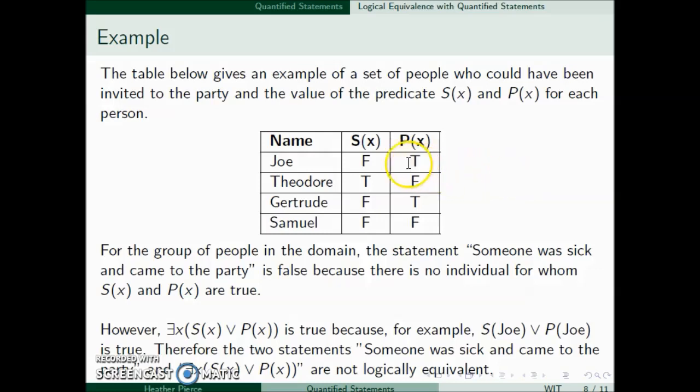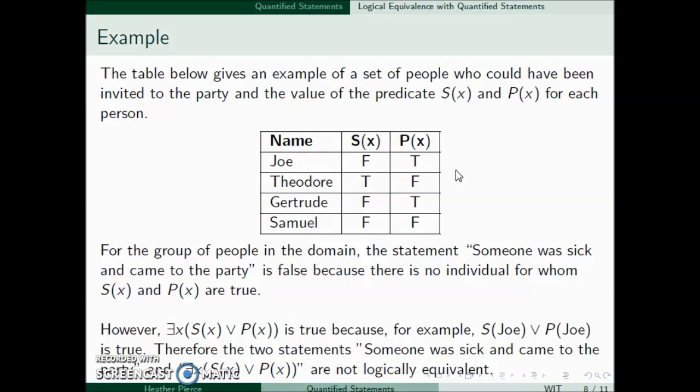Since we have, for instance, Joe. He wasn't sick, but he did come to the party. And this is an or statement, so we only need one of them. We also have Theodore, who was sick and didn't come to the party, as well as Gertrude, so all three of these people do satisfy the statement.